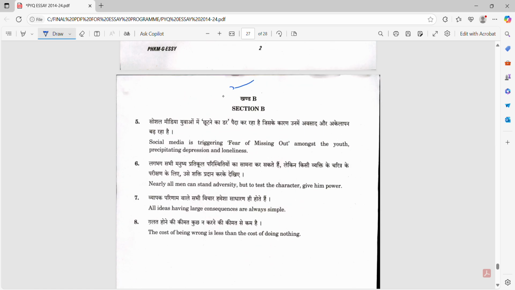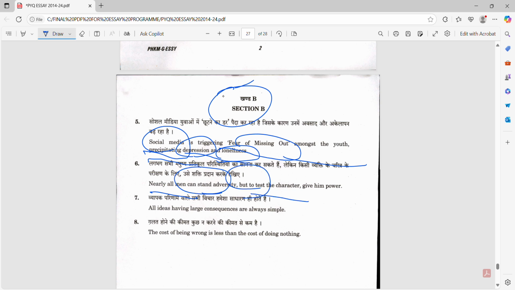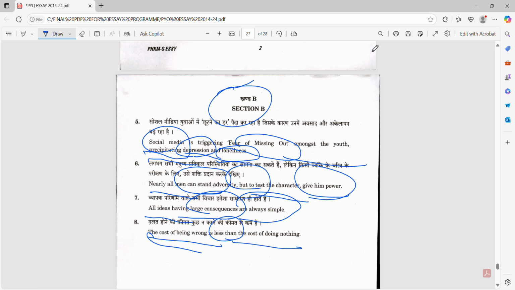This is section B. Social media is triggering fear of missing out among the youth and precipitating depression and loneliness. Nearly all men can stand adversity, but to test a character, give him power. All ideas having large consequences are always simple. The cost of being wrong is less than the cost of doing nothing. That is all about the previous topics.